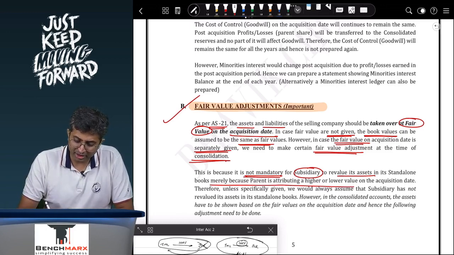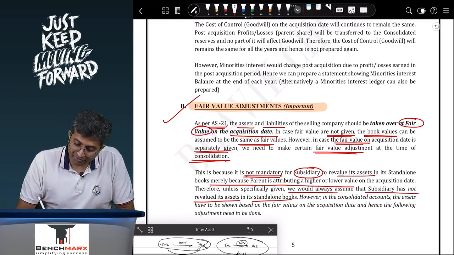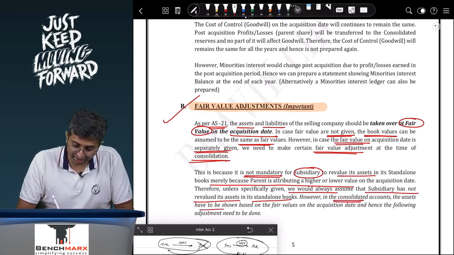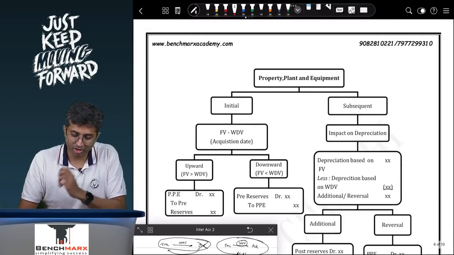Therefore, unless specifically given, we would always assume that the subsidiary has not revalued its assets in the standalone books, so it will show at 90. However, in the consolidated accounts, the assets have to be shown based on the fair values as on the acquisition date, and hence the following adjustments are needed.